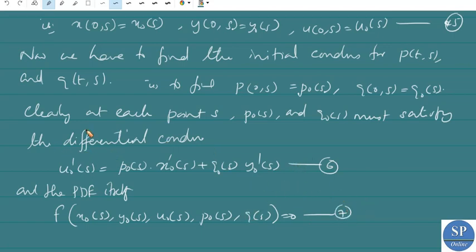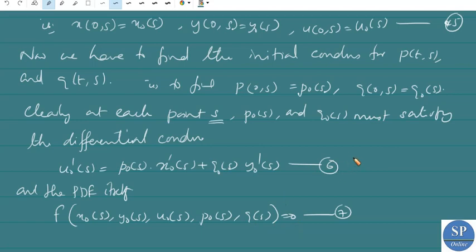So clearly, at each point s, p naught of s and q naught of s must satisfy the differential condition u naught dash of s equal to p naught of s into x naught dash of s plus q naught of s into y naught dash of s, and the PDE itself. So at each point s, f of x naught of s, y naught of s, u naught of s, p naught of s, q naught of s equals 0.